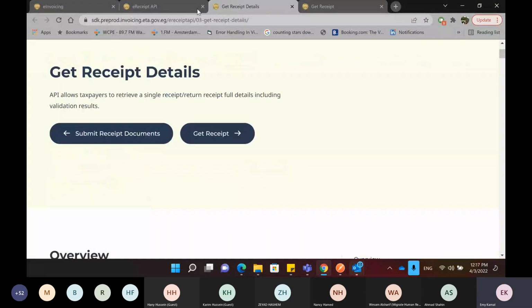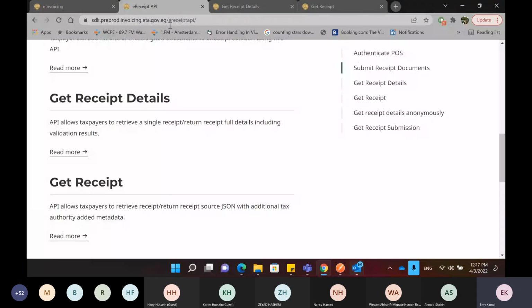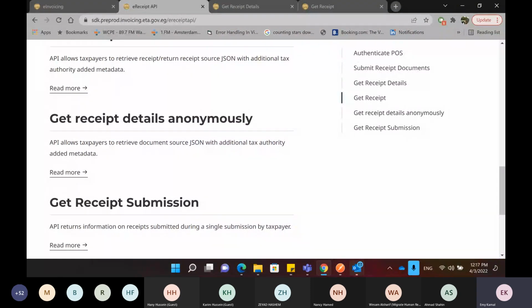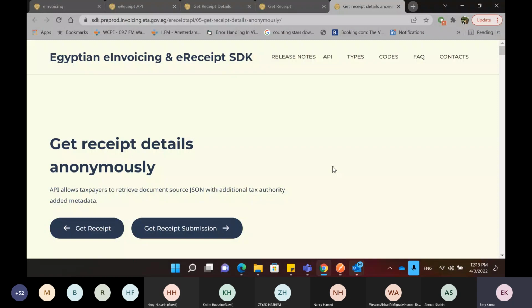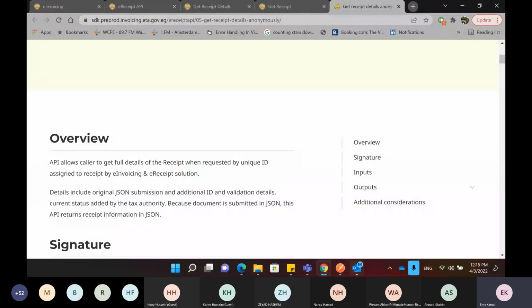So these are all the APIs that are included in the system for this phase that you can use to integrate with the solution that you can try at your site. The last API that we have is get the receipt details anonymously. And as I said, you need to have your point of sale authenticated to use all of the APIs that we went through. The only API that you can use anonymously without POS authentication is this one, get receipt details anonymously.